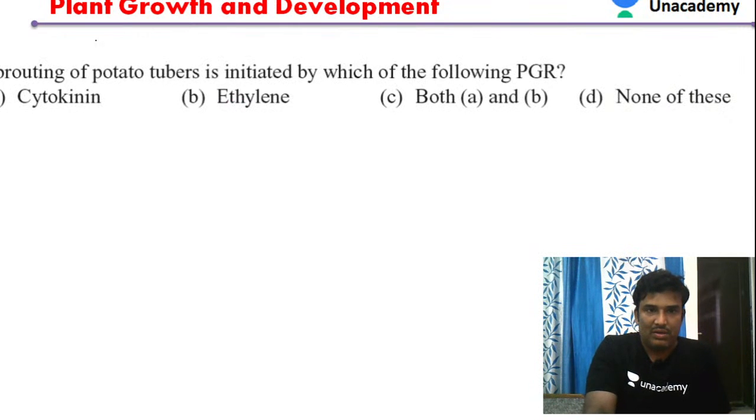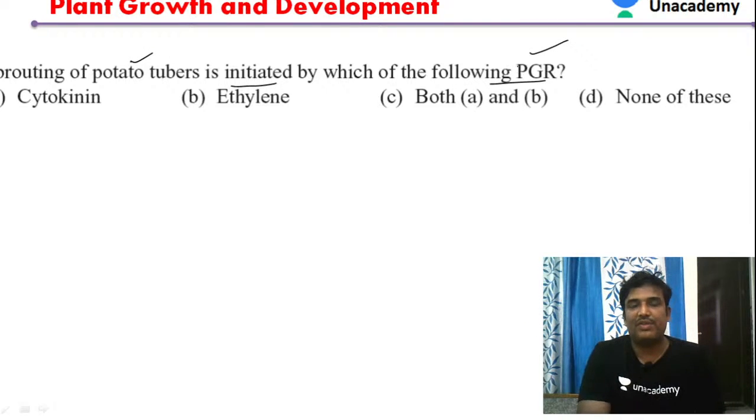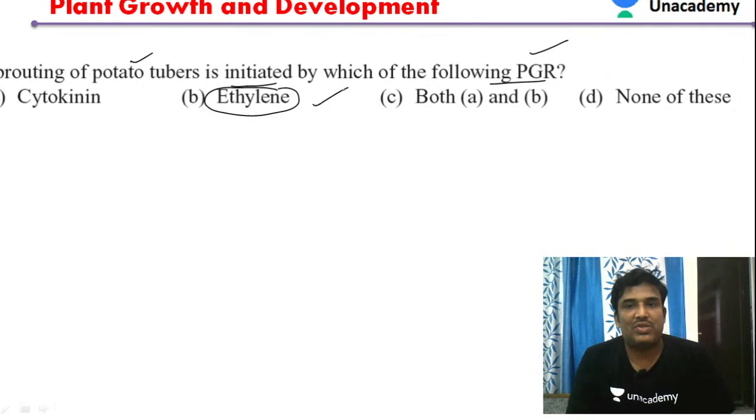Next one. Sprouting of potato tuber is initiated by which of the following growth hormones? So sprouting of the potato tubers can be initiated by which plant growth hormone? No doubt, the sprouting of potato tubers can be initiated by applying ethylene. So application of ethylene helps in sprouting of potato tubers. So that is the right answer.